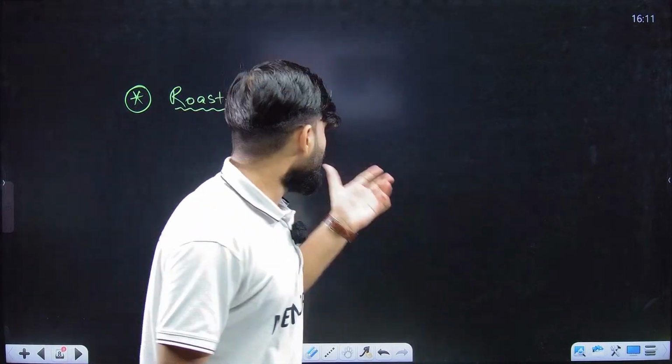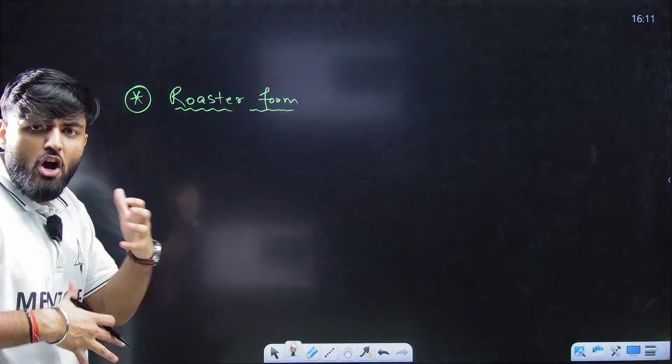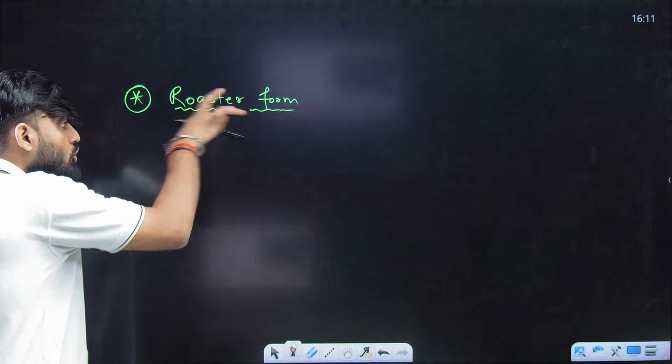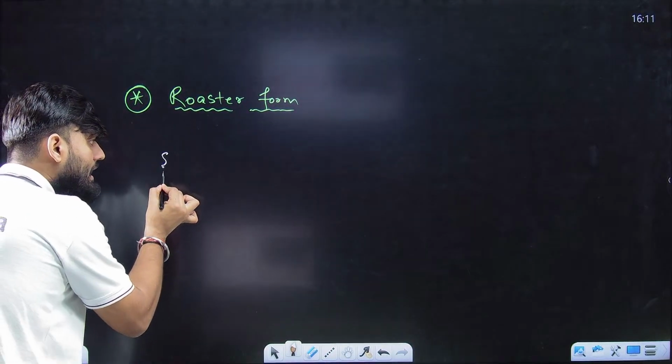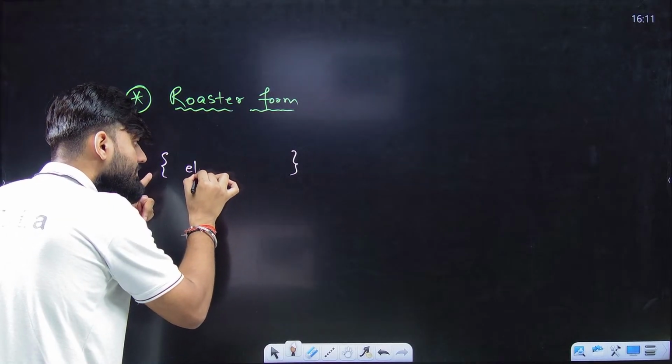Now, let's come to the roster form. What exactly is roster form? In roster form of representing, we have got to know what exactly is a set and what is not a set. Now we are going to learn that if we know this is a set, how to represent it. So in roster form, we simply make curly braces and we write the elements